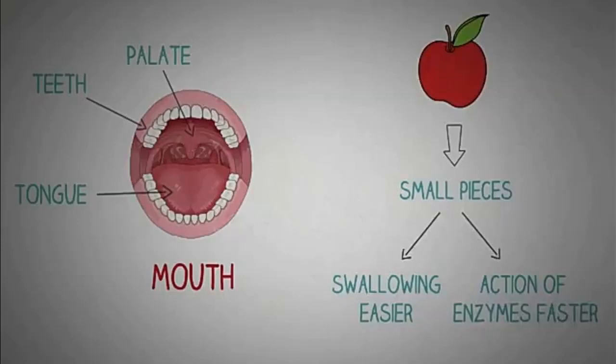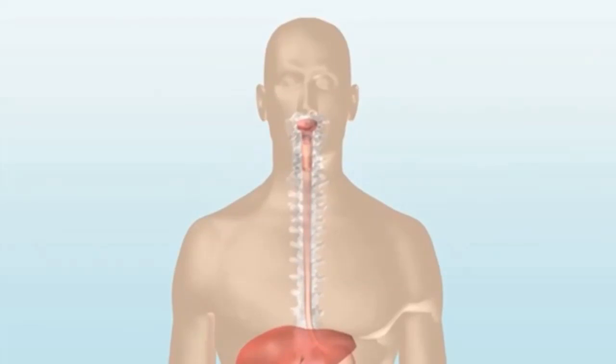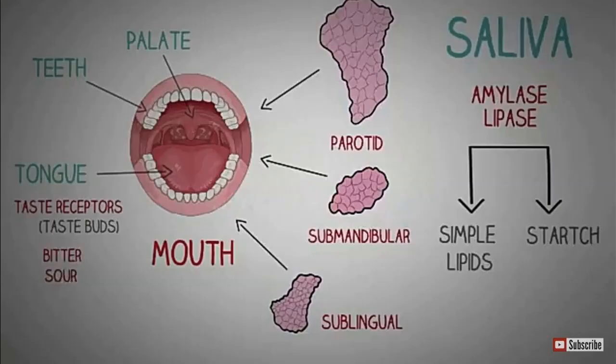The process of digestion starts with the mouth, which consists of palate, teeth, tongue. Human mouth consists of 32 teeth. These 32 teeth help in the cutting, breaking, and tearing the food. So this teeth mixes with the saliva. Saliva which is produced with the salivary gland.